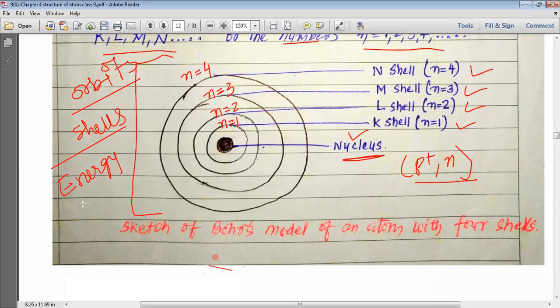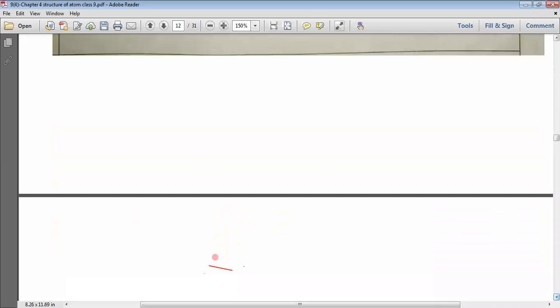So these energy levels or shells or orbits are given names according to their distance from the nucleus. The one which is nearest to the nucleus is known as n is equal to 1. Then we give the numbers n is equal to 2, n is equal to 3, n is equal to 4. When we have n is equal to 1, such a shell is known as K shell. When n is equal to 2, such a shell is known as L shell. When n is equal to 3, it is known as M shell. When n is equal to 4, it is known as N shell, and this is how we understand the structure of atom, my dear students.